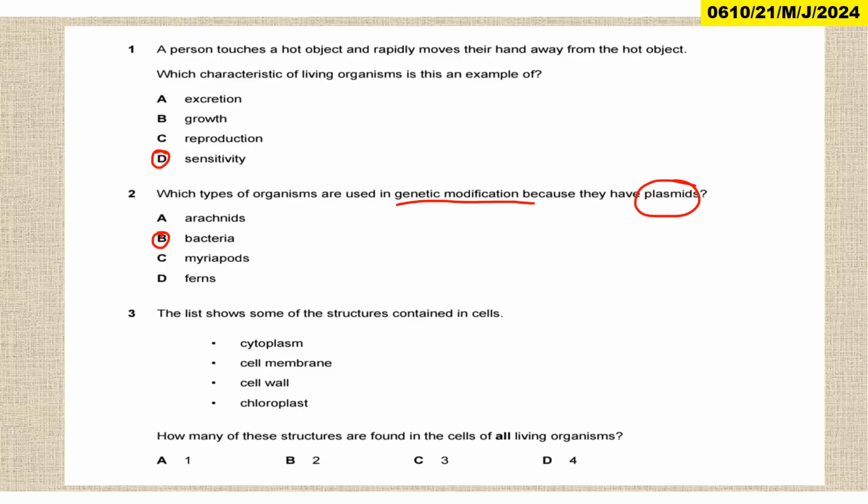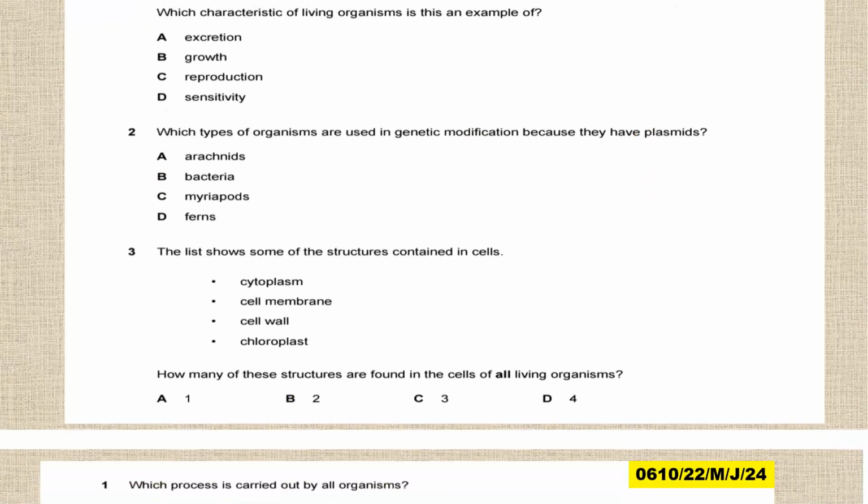Then question 3, the list shows some of the structures contained in the cell: cytoplasm, cell membrane, cell wall, chloroplast. How many of these structures are found in the cell of all living organisms? Now, all will mean also animals. Cytoplasm, yes. Cell membrane, yes. Not cell wall, not chloroplast. These are not found in animals. So in other words, only 2, and the answer is B.